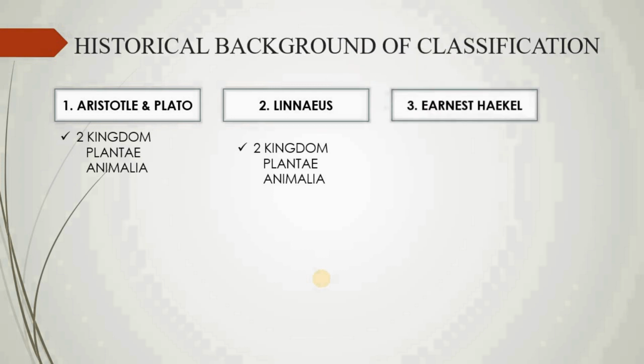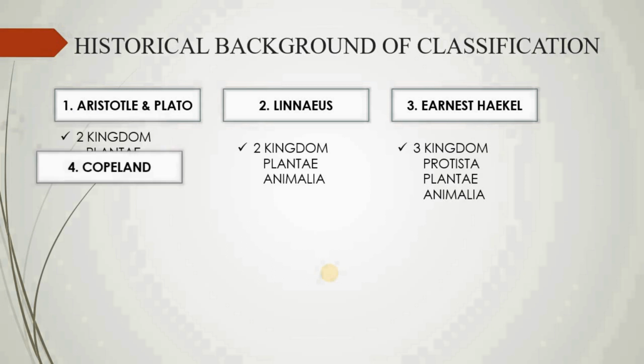Then a third scientist came, Ernst Haeckel. He gave the three-kingdom classification: Protista, plant, and animal. In Protista, he placed unicellular organisms like Euglena. In plants, all the plants. In animals, all the animals. There was some limitation, as to where saprophytes like fungi are placed.